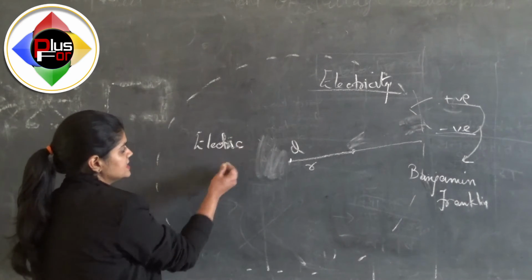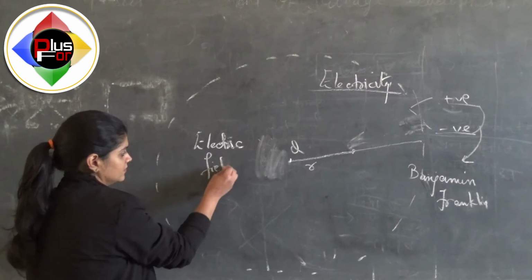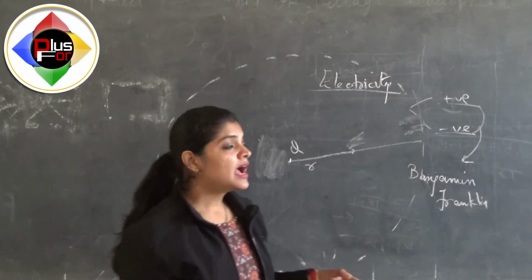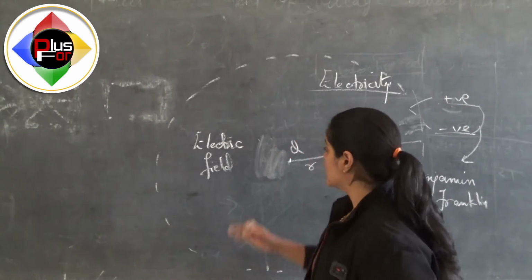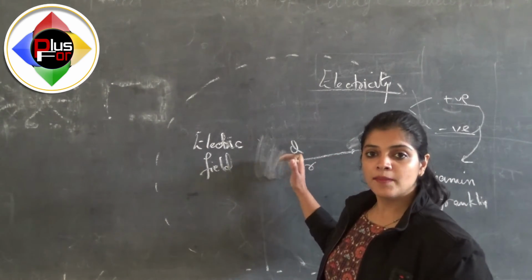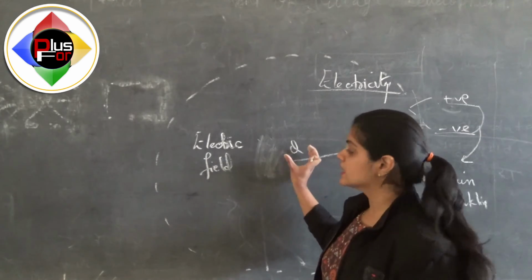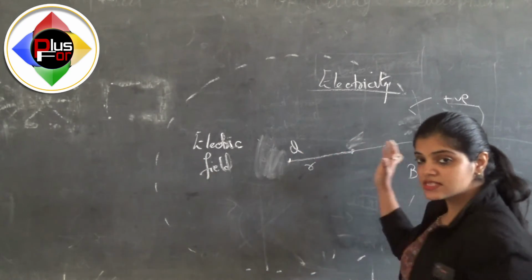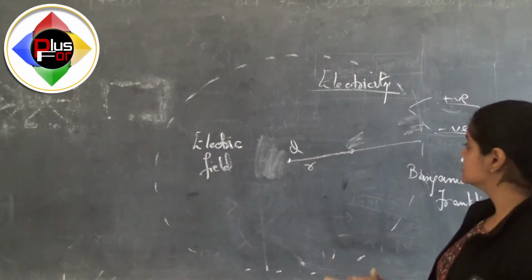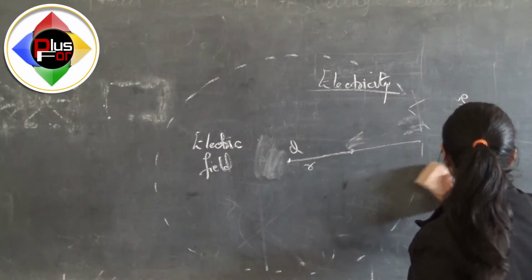So this field is called electric field. Electric field is simply a space or area around any charge under which it can attract or repel the other charge, or under which it can show its effect, and outside this sphere it will not be possible for this charge to show its effect because it will be out of its range.